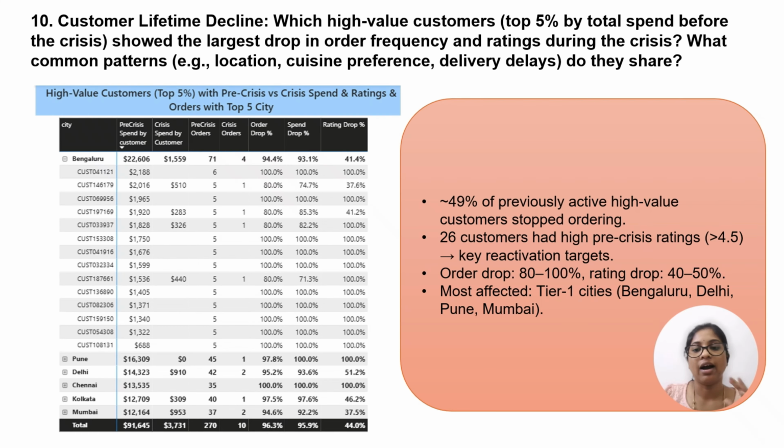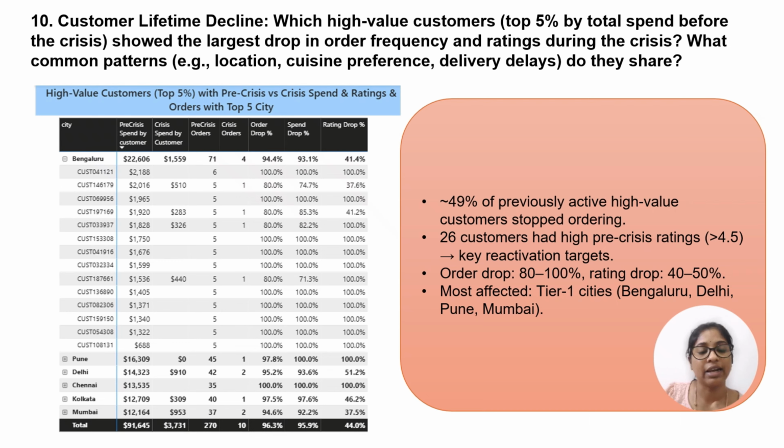Moving to my last business question in this primary analysis: identify which high-volume customers reduced or stopped ordering during this crisis, measure the drop in order frequency and average rating, and detect common patterns to understand the reason behind the churn and plan targeted retention or reactivation strategy.